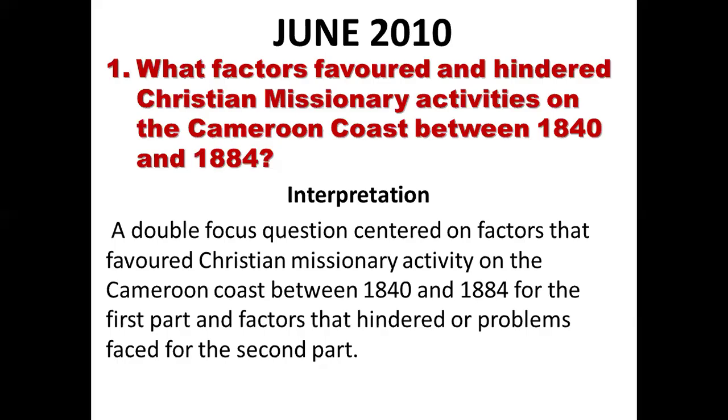The first question comes under June 2010. And the question is, what factors favored and hindered Christian missionary activity on the Cameroon coast between 1840 and 1884? Dear candidate, we have two words, favored and hindered.